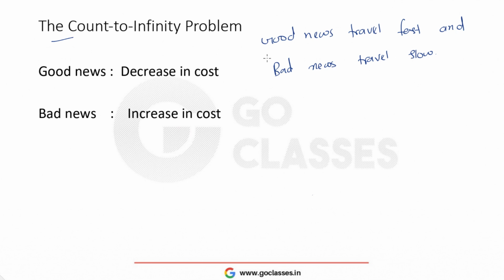So the problem is basically this: bad news travels slow. Just to make the statement complete, authors write that good news travels fast and bad news travels slow. That is okay, but this is the main problem. Bad news travels very slow, and bad news means an increase in cost. So let me show you with an example.